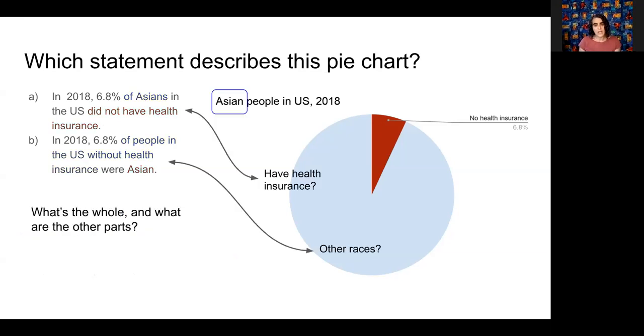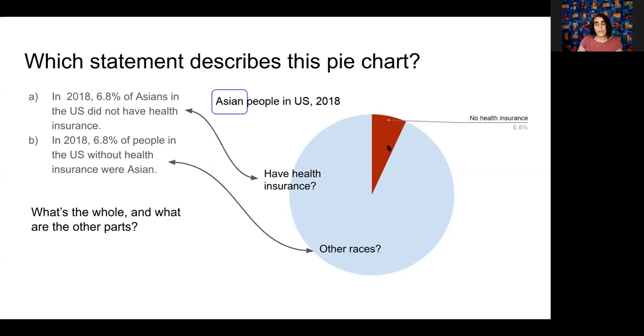So now again, I want you to look at this and try to decide which one is the whole and which one is the part. And if you look at this screen, you'll see some of the cues that I use to try to decide. First of all is the title, Asian people in the United States. That should be describing the whole chart. If you make a pie chart, it's really important to give a label to the whole. The other thing to do is to think about what are the unlabeled wedges.